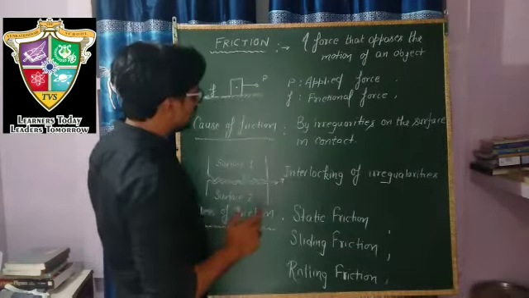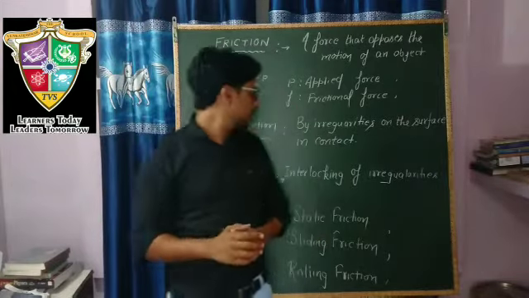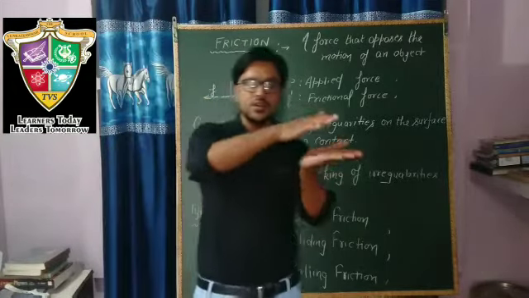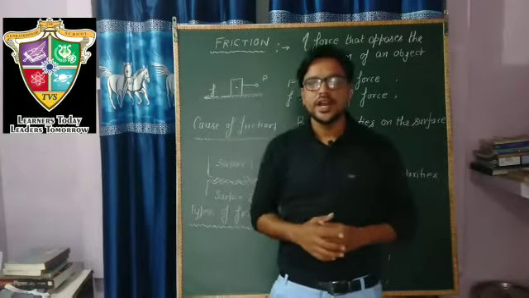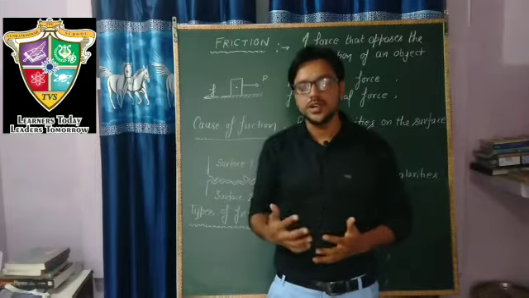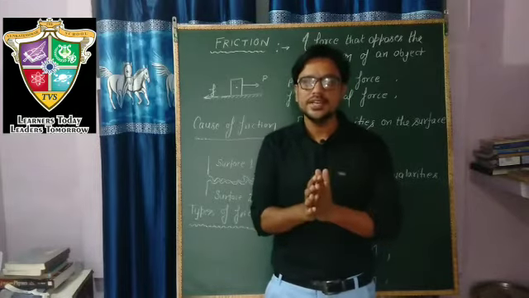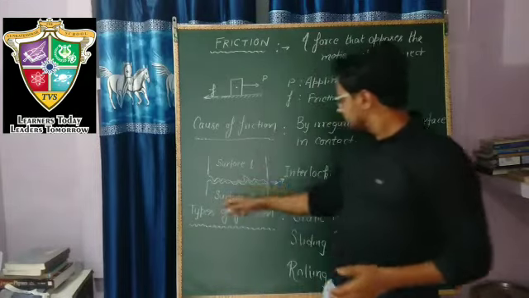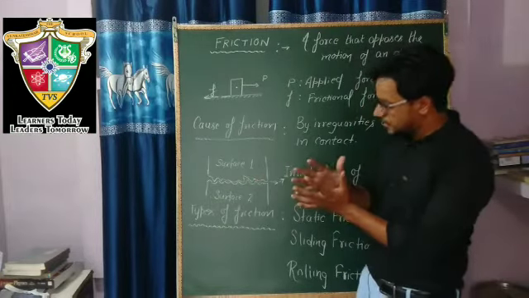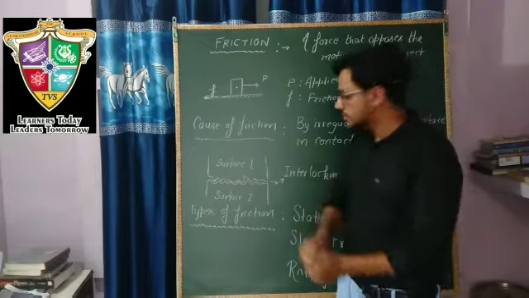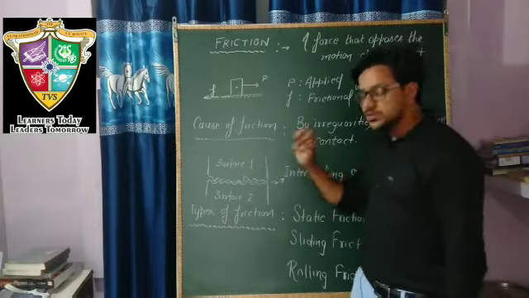The cause of friction is the irregularities on the surface. When two surfaces are in contact with each other, the surfaces have irregularities, and when we try to move them, the irregularities get interlocked like this. This is surface 1, this is surface 2, and the irregularities between the surfaces get interlocked, due to which they oppose the motion.